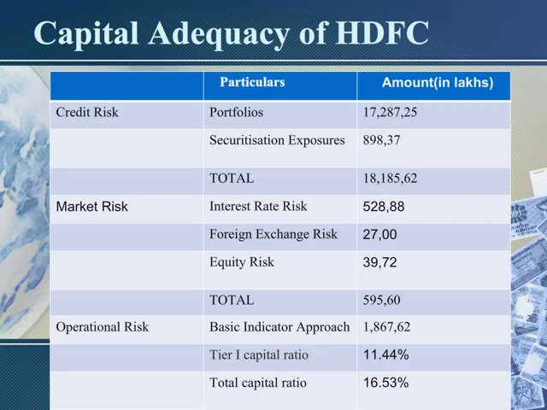And next is operational risk. Operational risk consists of the basic indicator approach, Tier 1 capital ratio, and total capital ratio. The total capital ratio is 16.53%, and the basic indicator approach is 1,86,762. So these are the things we covered in the HDFC capital risk. Thank you.